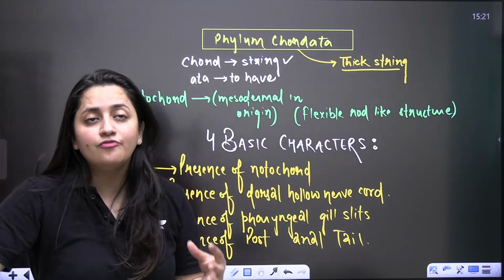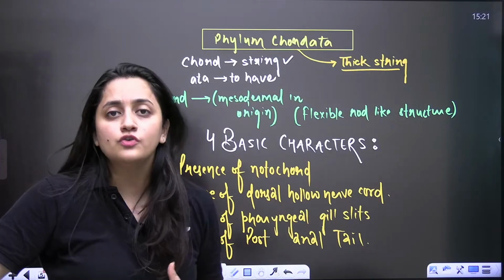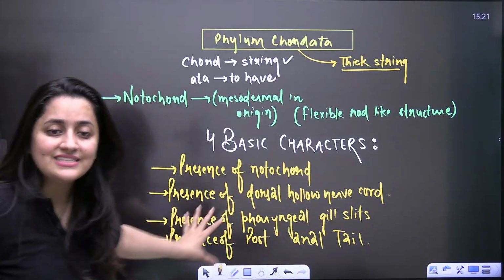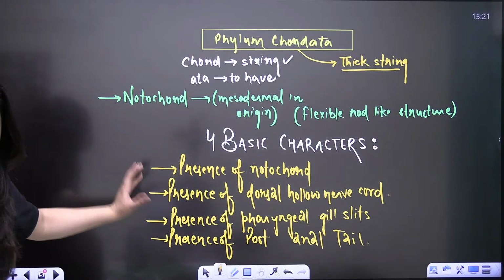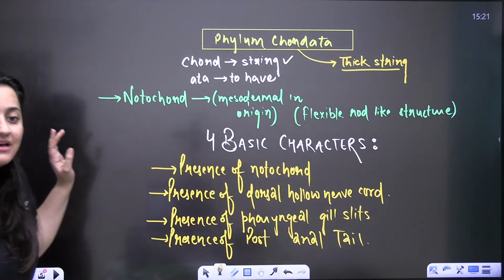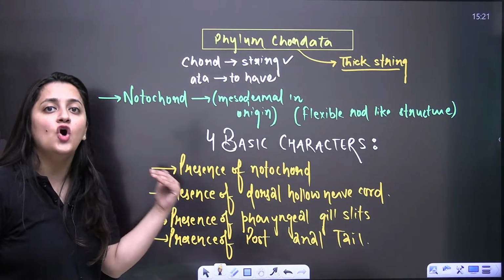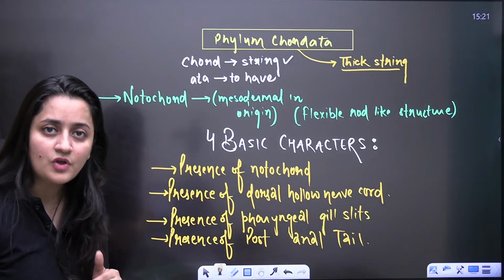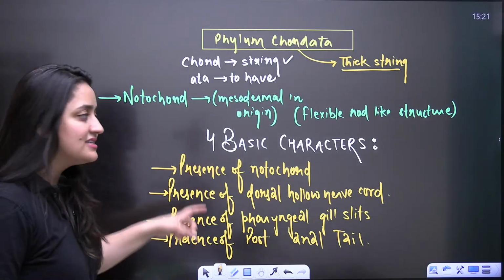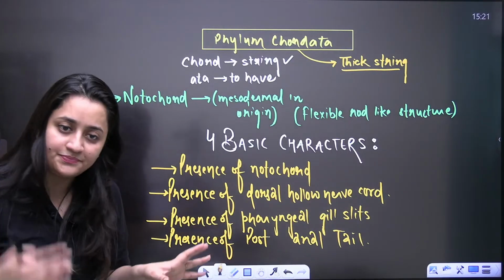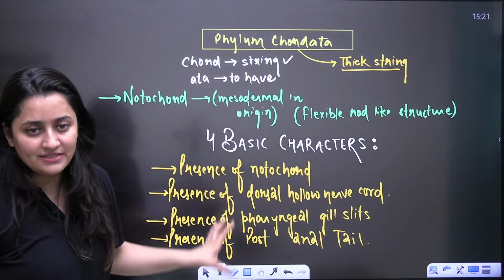Sometimes, among the 4 basic characters, some students also consider heart ventral or heart dorsal. No, these are the 4 basic characters that should be there in the chordates, either in the embryonic stages or in the adult stages. Clear? 4 basic characters are there.